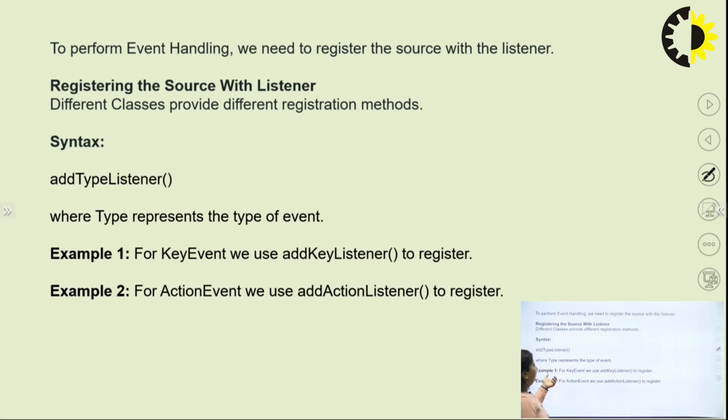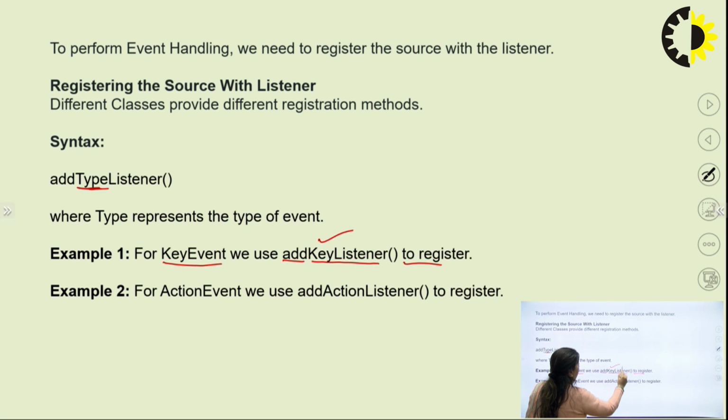For example, for a key event, that is an event generated due to pressing or releasing of the keyboard, how will we register that source? We'll use add key listener to register. Here the type indicates the type of event. Since the type of event was a key event, the interface we'll be adding is the key listener interface.